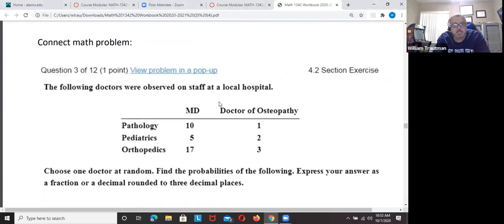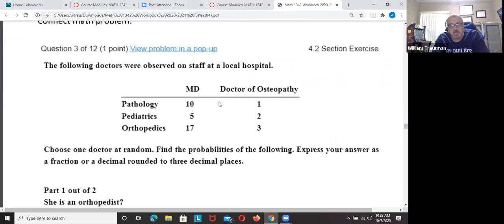So this is kind of cool. Anytime I see a table like this, by the way, I'm not even going to read the question. Anytime you see a table like this and they don't have the totals, remember when we do probabilities, we always look at totals. The first thing I would do is draw a line here and draw a line here